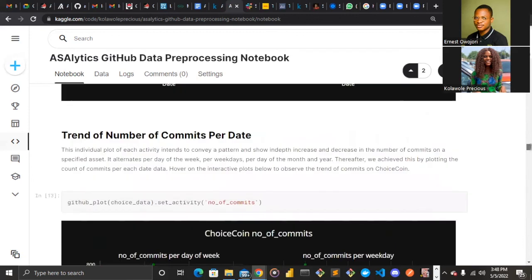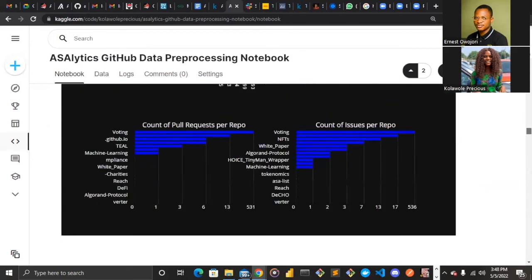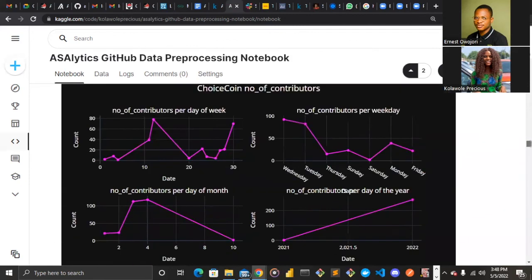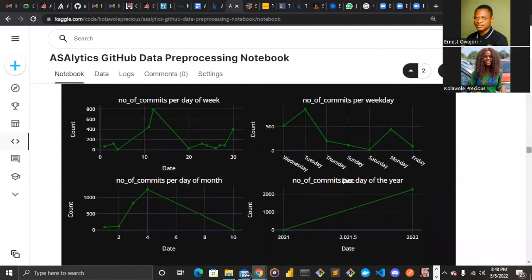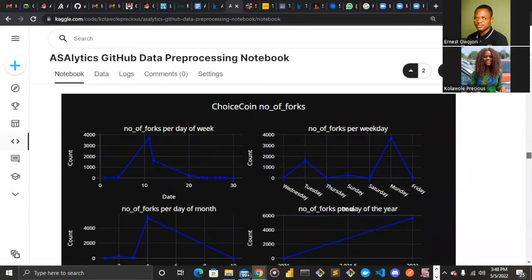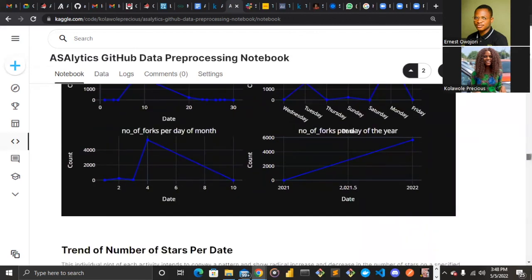And then for hover unified, I would like to scroll to the top. This is where hover unified is implemented. And we can see this is not just showing the x-axis alone. The trace is being done across the x-axis and across the y-axis. So that's the difference. All right, so we move on to the number of commits, same thing as number of contributors, the time with the highest number of commits, and also the time with the highest number of forks per date, which is very important. And yes, same trend, we can hover over the plot and see how the trend varies.